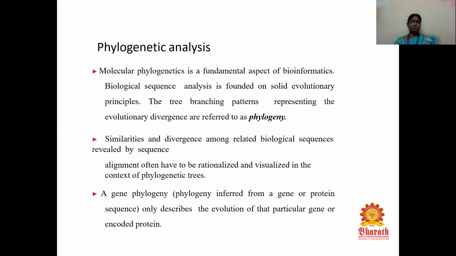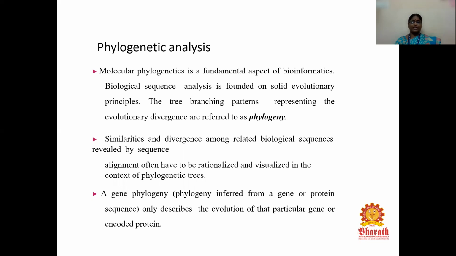The tree branching patterns representing the evolutionary divergence are referred to as phylogeny, and the similarities and divergence among related biological sequences revealed by the sequence alignment method are rationalized and visualized in the context of phylogenetic trees.